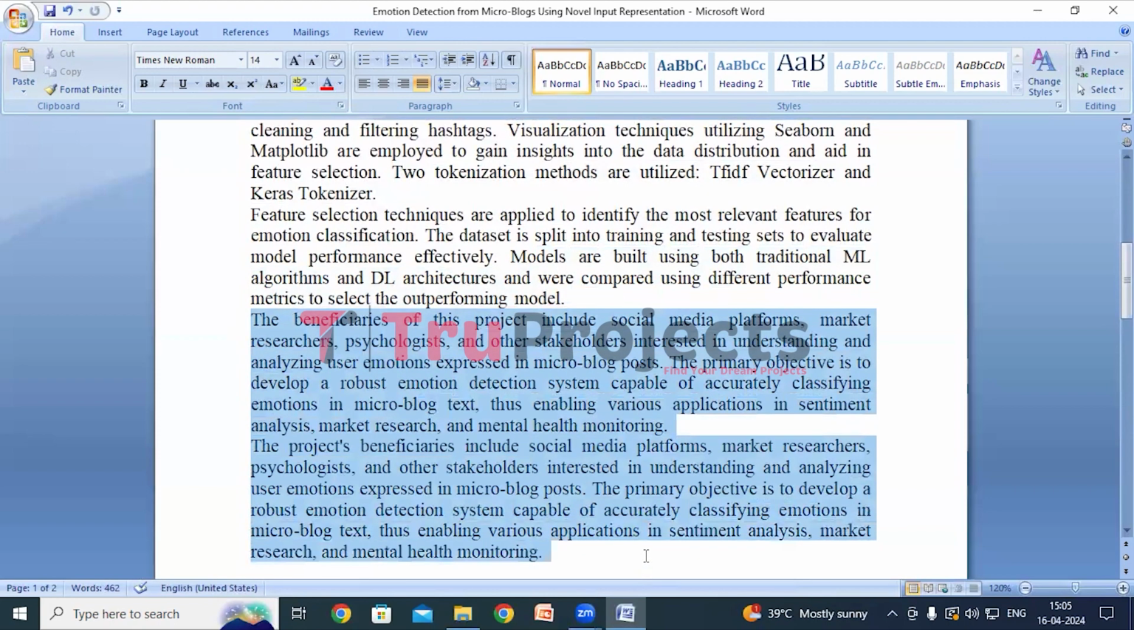Overall, the project aims to create a system that accurately understands and categorizes emotions in short social media posts. The system will be helpful for social media platforms, researchers, psychologists, and others who want to understand how people feel online. The system's accurate emotion classification will enhance sentiment analysis, market research strategies, and mental health monitoring efforts.